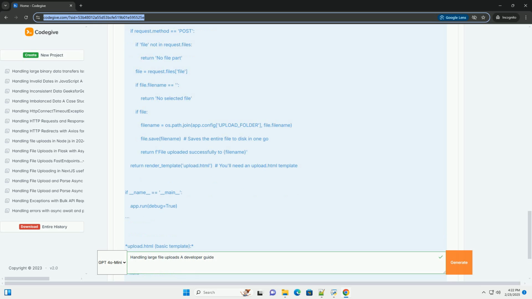2. Client-side upload: The client uses the pre-signed URL to upload the file directly to S3 using a PUT request. Crucially, you must set the content type header in the PUT request to the correct MIME type of the file.